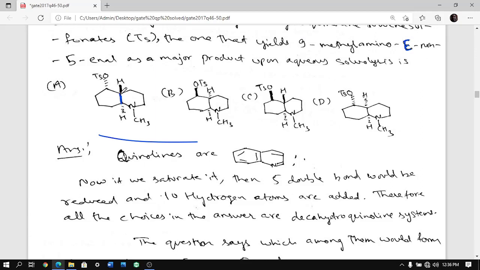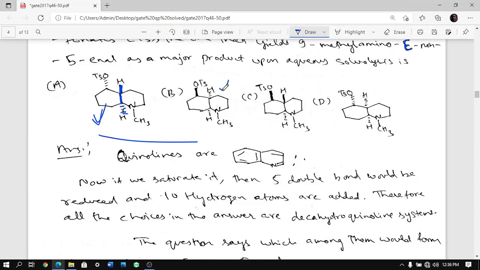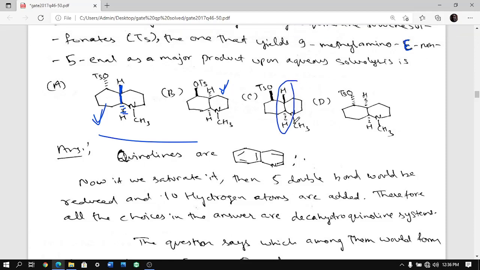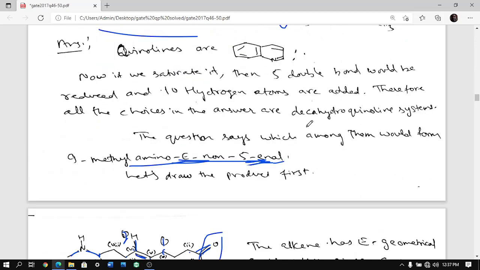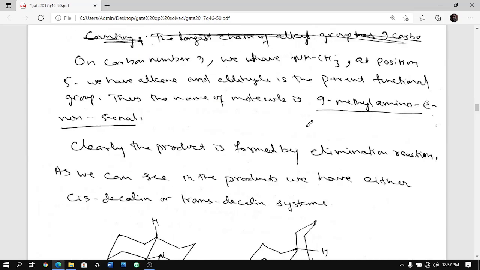Here one hydrogen is toward the viewer and one hydrogen is away from the viewer. You know that whichever is solid, that means towards the viewer, whichever is dash is away from the viewer. So this is trans decalin and you are having this one as cis decalin because both hydrogens are away from the viewer, that means on the same side. Here, one is towards the viewer, one is away from the viewer. Here again both are away from the viewer, right? So we have to first find out which system will work, trans decalin or cis decalin. After that we can figure out which one will be giving the given product.